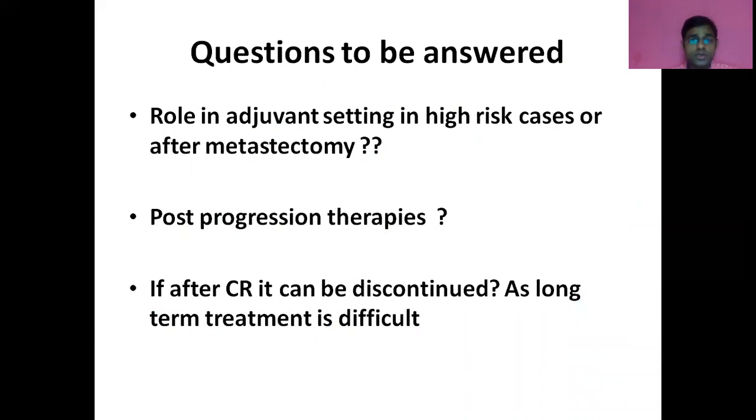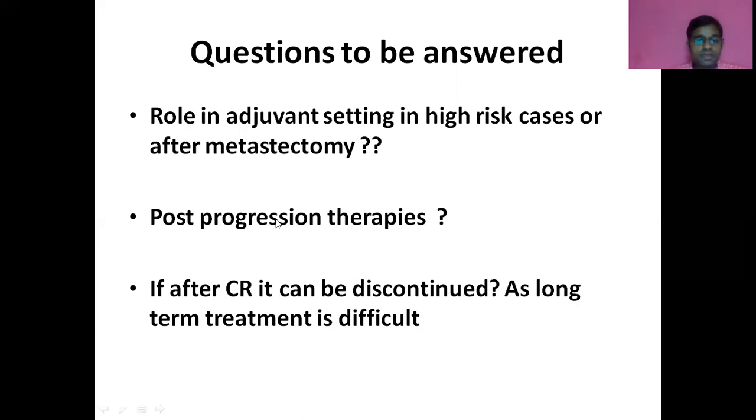However, there are a few other questions which are yet to be answered. What about the adjuvant setting in high risk cases? Right now it's not recommended in the adjuvant setting, but maybe in time to come it would be recommended. And what about patients who have undergone metastasectomy? Many of us might not start it because of toxicities, because 2% intracranial hemorrhage might be life threatening. So this is yet to be known.